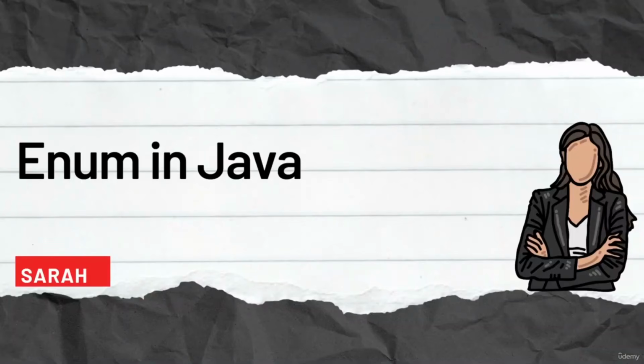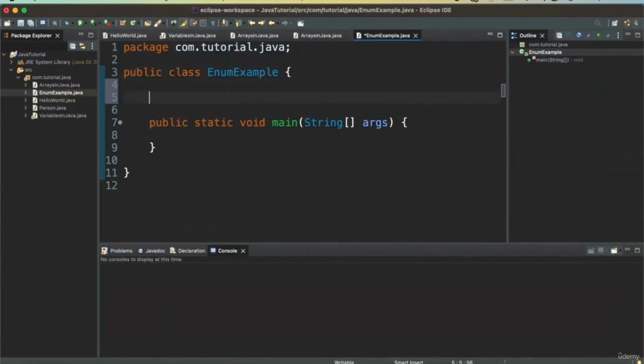Next, we will be talking about enum in Java. An enum type is a special data type that allows a variable to have a set of predefined constants. You should use enum types anytime you need to represent a fixed set of constants, for example, planets of a solar system, days of a week, or months of a year. Let's see an example. In order to define an enum type, we will have an enum keyword and say we want to define days of the week. So enum is a predefined set of constants.